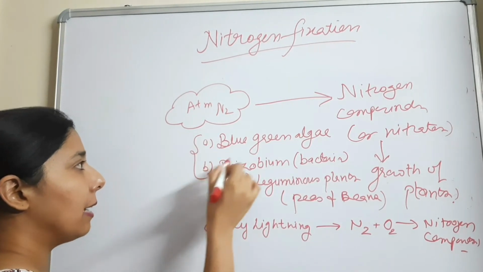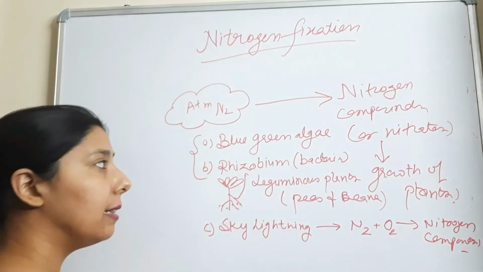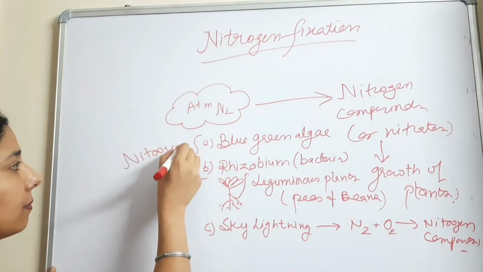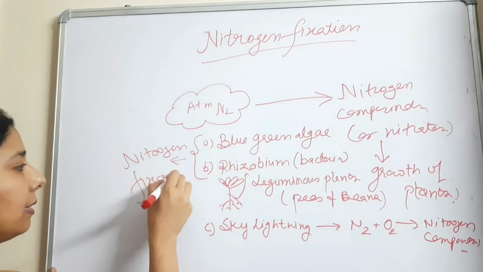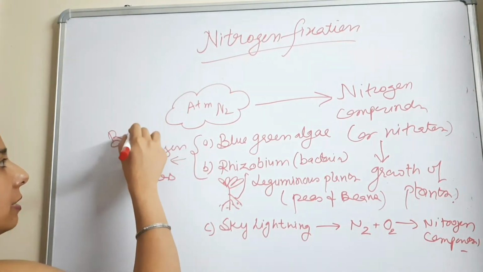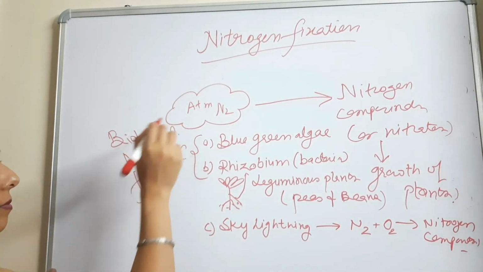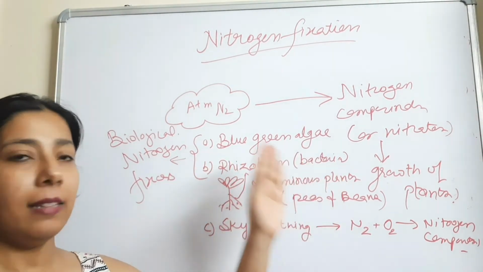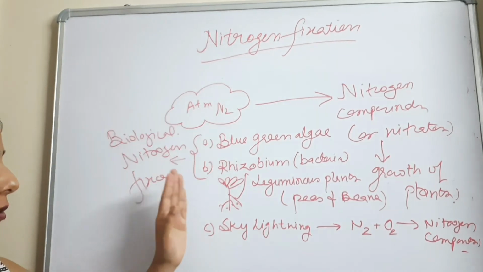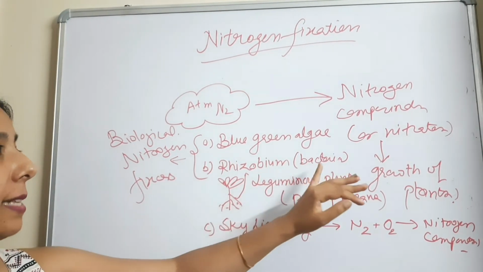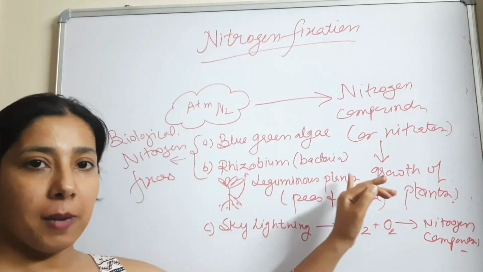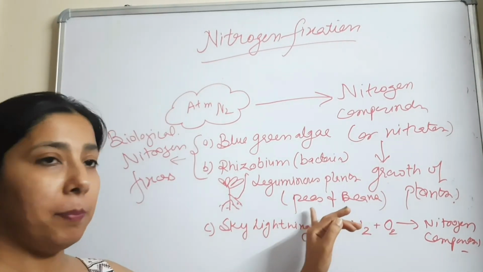And these two, rhizobium and blue-green algae, are known as nitrogen fixers. The full name is biological nitrogen fixers. Fine. So blue-green algae and rhizobium, which is the bacteria, both are known as the biological nitrogen fixers. And rhizobium is a type of bacteria which lives in the roots of the leguminous plants. Examples of the leguminous plants are peas and beans.